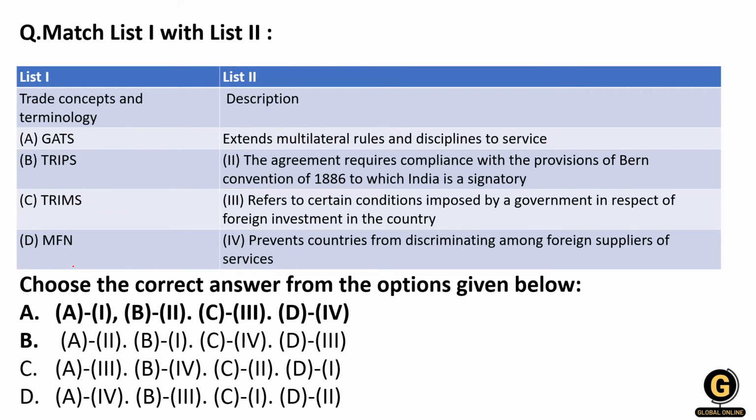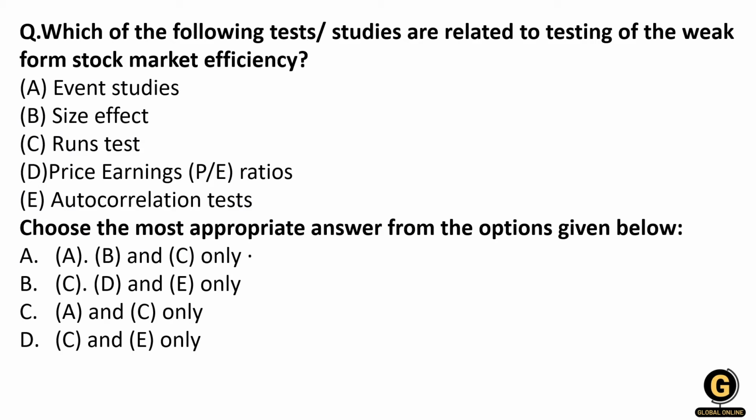Okay, now let's see one by one. GATS will go with what? Extends the multilateral rules and disciplines to services. Then TRIPS is related to the agreement requiring compliance with the provisions of the Berne Convention. One thing you should remember: the Berne Convention took place in 1886, of which India was a signatory. TRIMS is related to investment measures, so it is related to foreign investment in the country, and Most Favored Nation is protecting from discrimination. So here the right answer will be option number A.